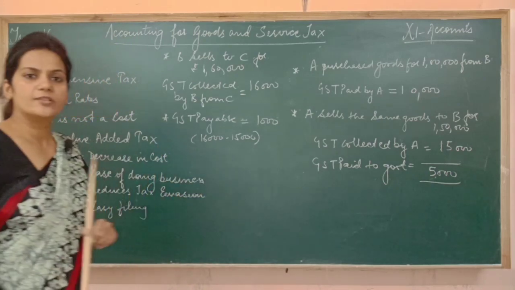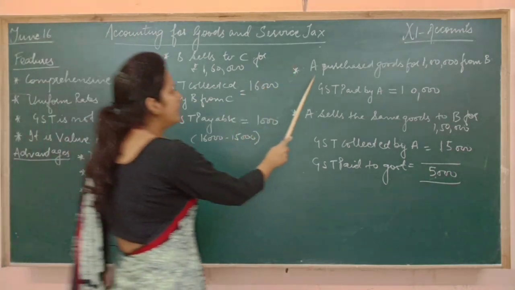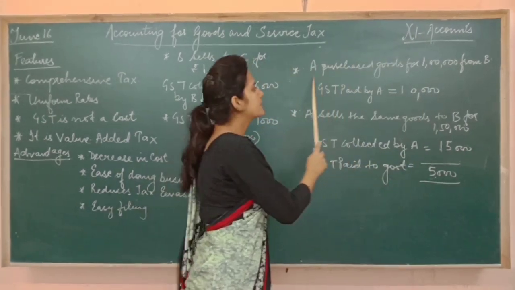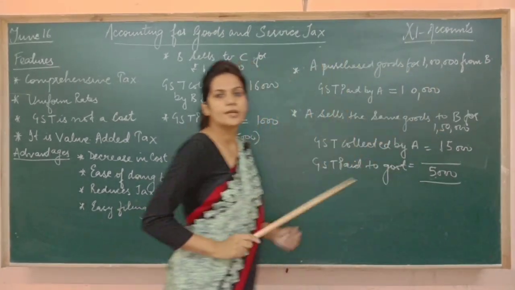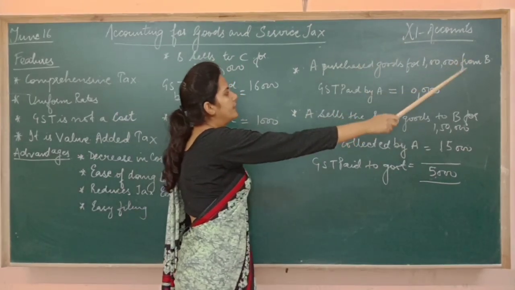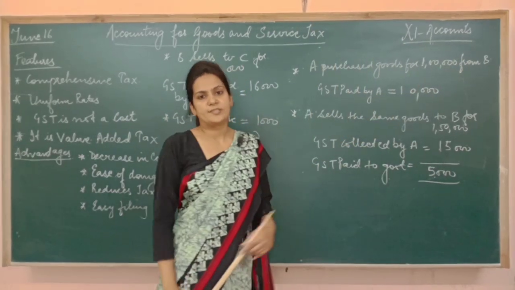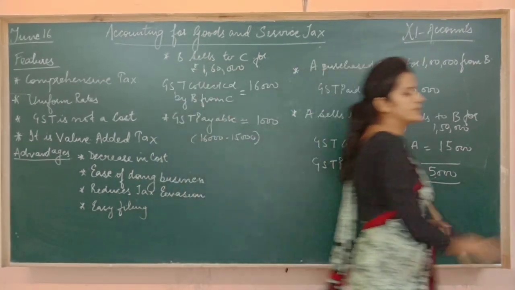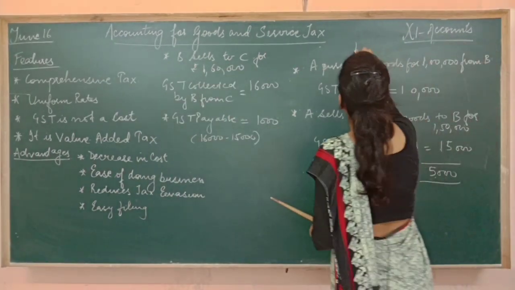Just try and understand with this example. A purchased goods for ₹1 lakh from B. It means A is the buyer and B is the seller. It means A will pay the GST, fine, and B will collect the GST. Got it? So now if I say the rate of GST is 10%.